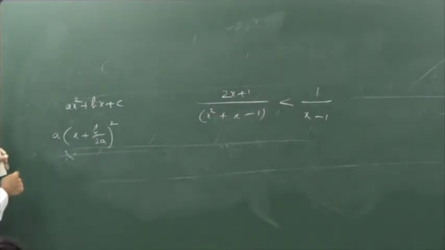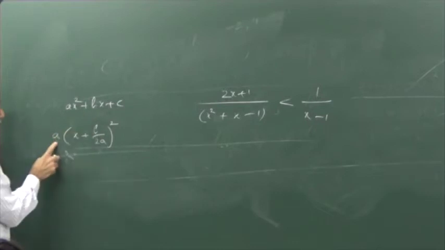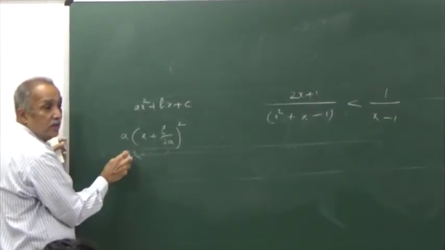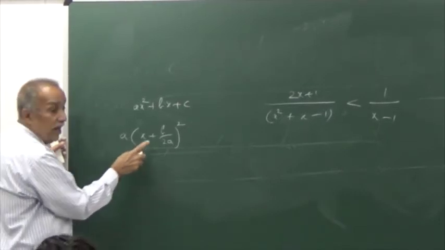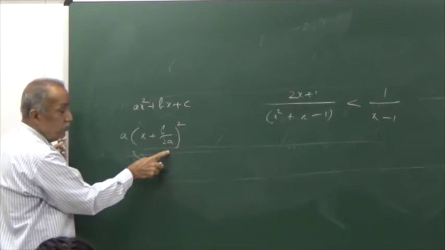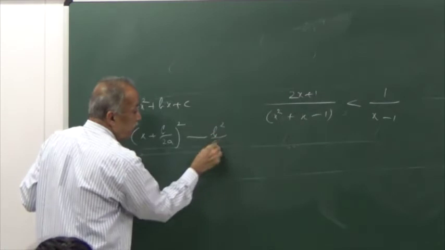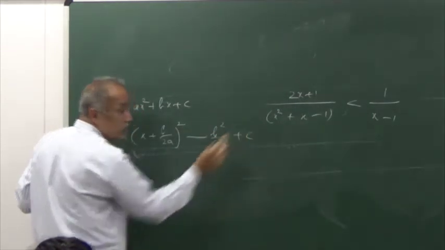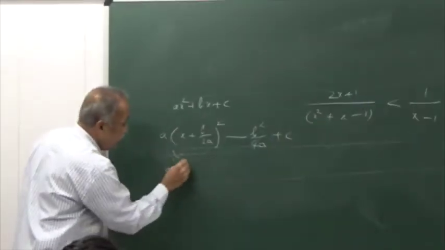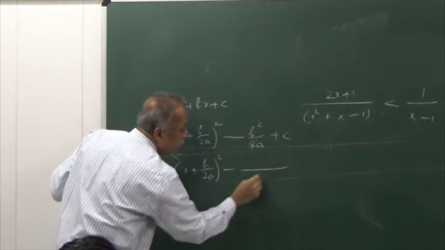This is called the method of completing squares. I am getting ax square, I am getting a into 2 into x into b by 2a, which is bx. As third term I am getting a into b square by 4a square, or it is b square by 4a. I must remove that b square by 4a and then include the required constant term c. This is what I am getting. Or this is a into (x plus b by 2a) whole square minus